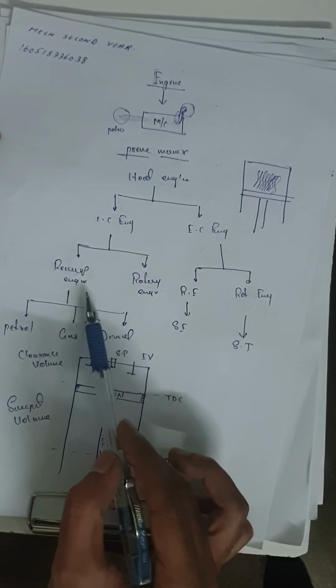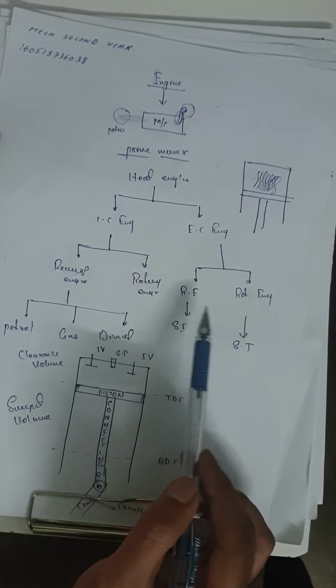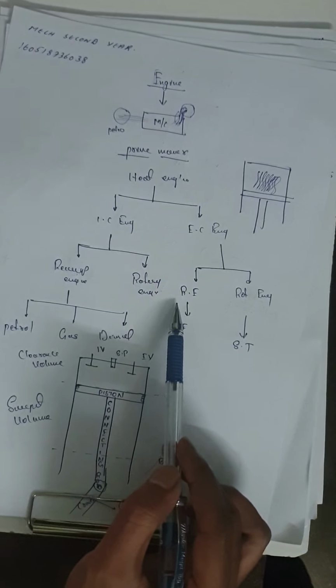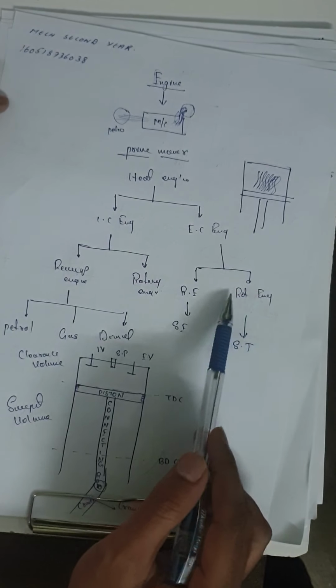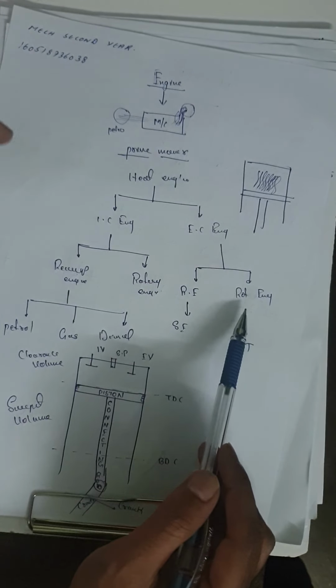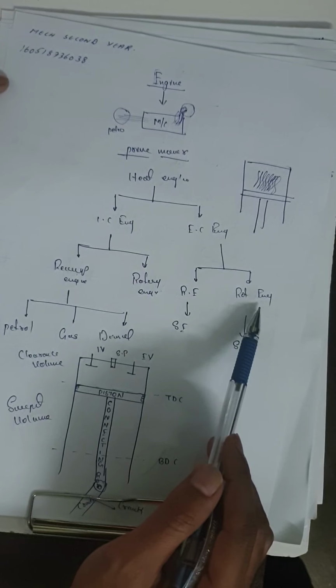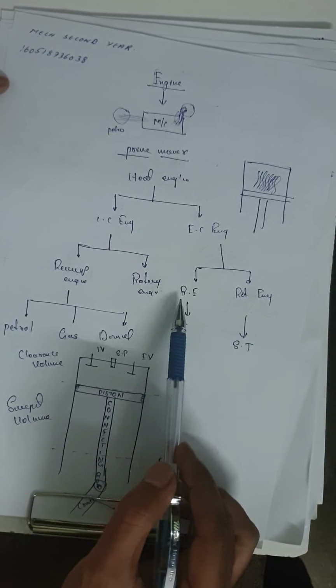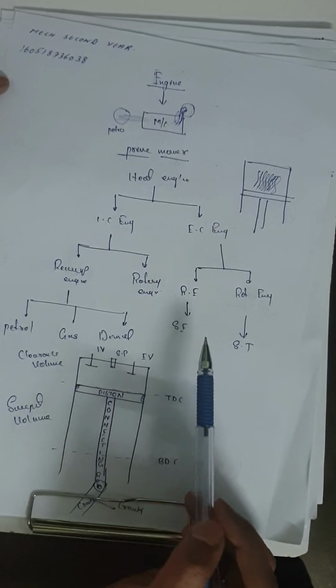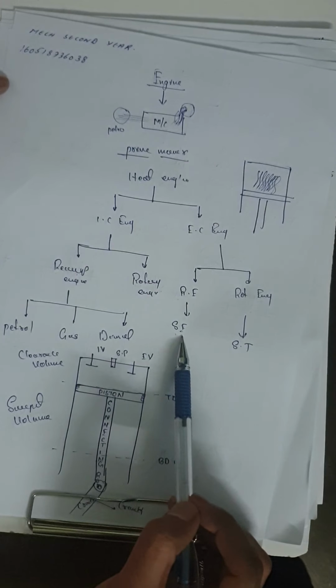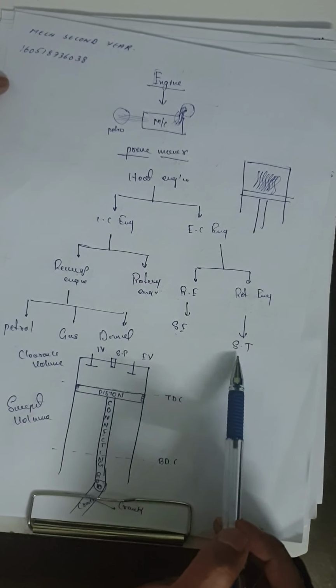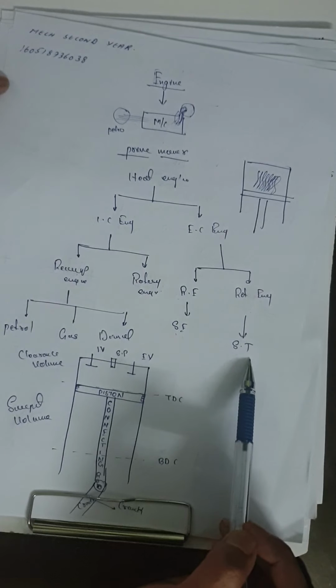The IC engine is further classified into two types, reciprocating engine and rotary engine. A reciprocating engine is nothing but to-and-fro motion, and a rotary engine is one in which the parts are rotating. Again, the reciprocating engine is classified in one type, the steam engine, and the rotary engine in the other type, the steam turbine.